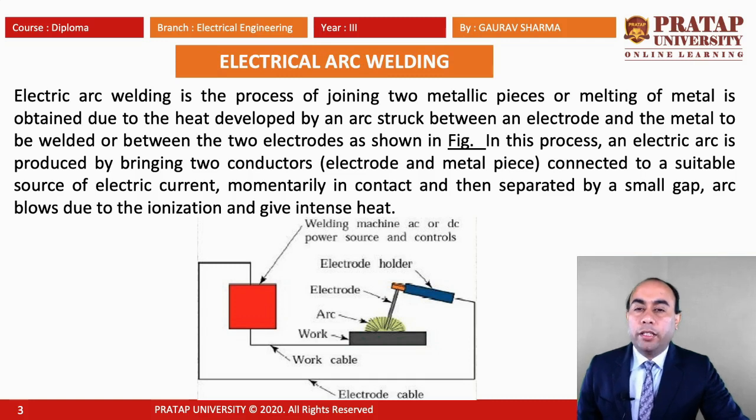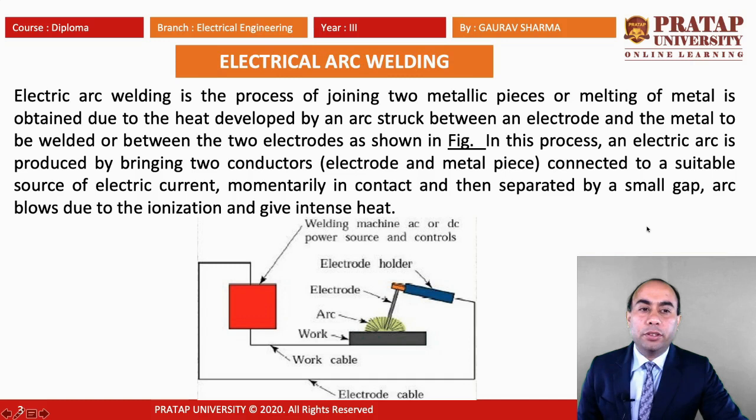Now, electric arc welding is the process of joining two metallic pieces, where melting of metal is obtained due to the heat developed by the arc struck between an electrode and the metal to be welded, or between the two electrodes, as shown in the figure. You can see in the figure we have our work cable here, the electrode cable here, and the electrode holder, and we are producing an arc here.